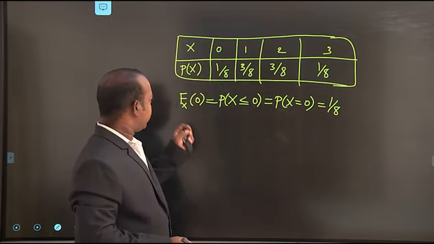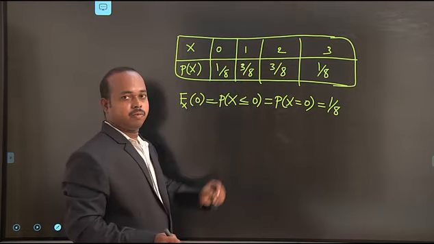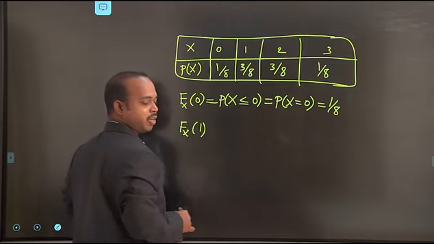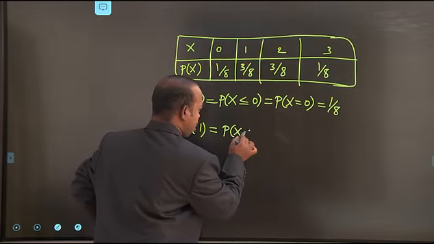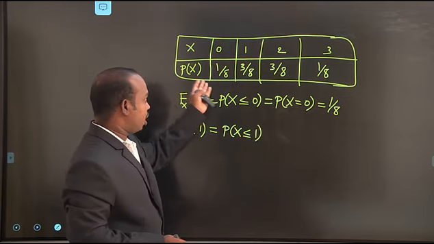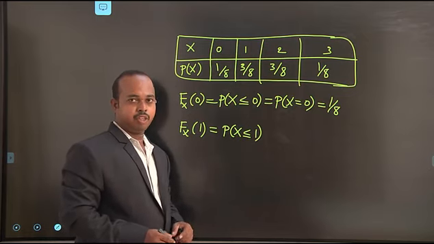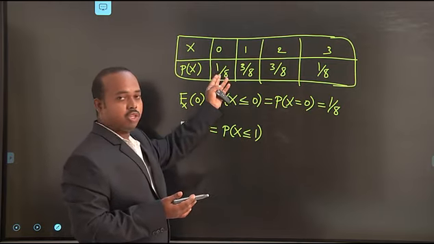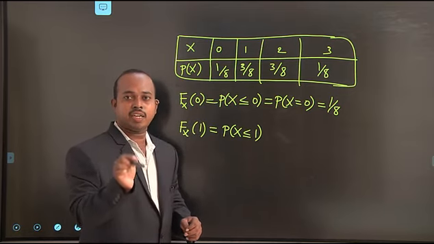Next, we take the cumulative distribution function for getting one head. For one head, we write F(x) of 1, which is equal to the probability of capital X less than or equal to 1. According to our tabular form, x values less than or equal to 1 are 0 and 1. That's why we have two events, one at 0 and another at 1.